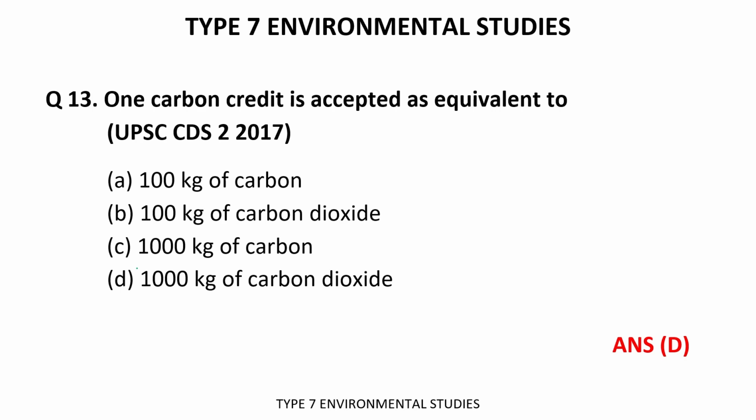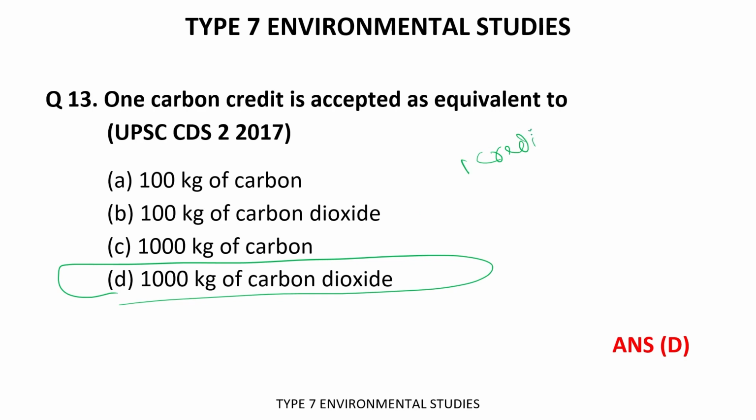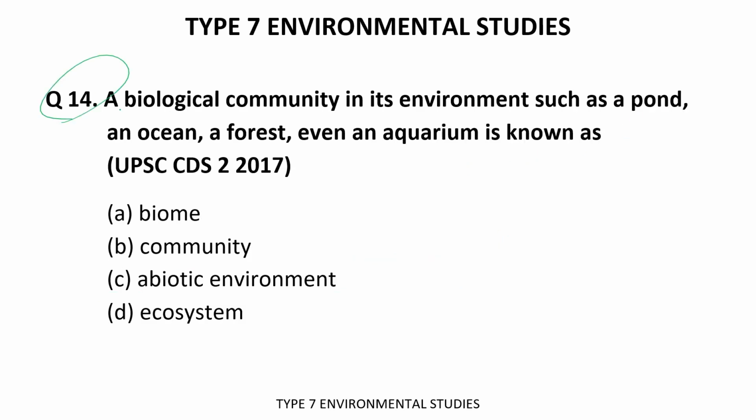The time's up. The correct answer is 1000 kg of carbon dioxide because I had told you 1 credit is equal to 1 metric ton. Okay, so if we go with the definition, it's the correct answer. Now let's move forward.